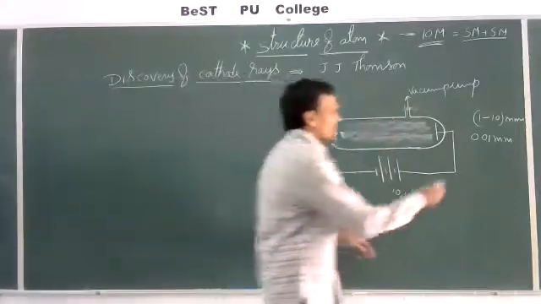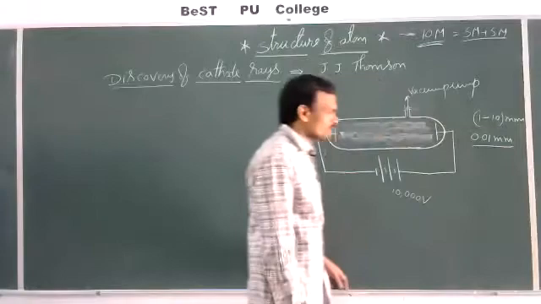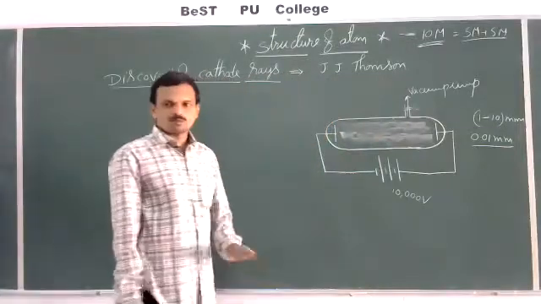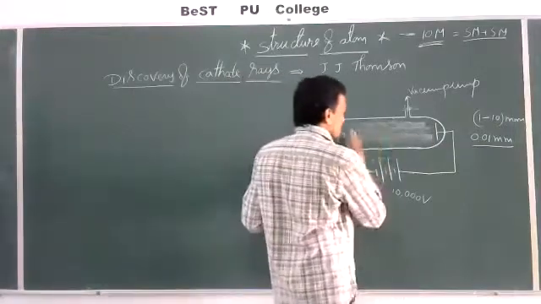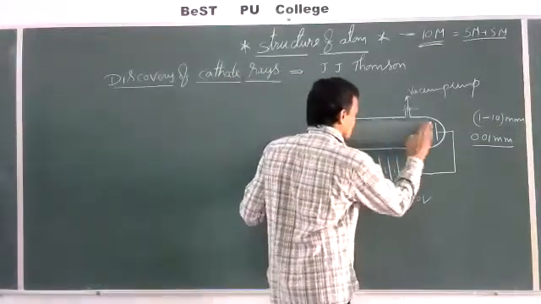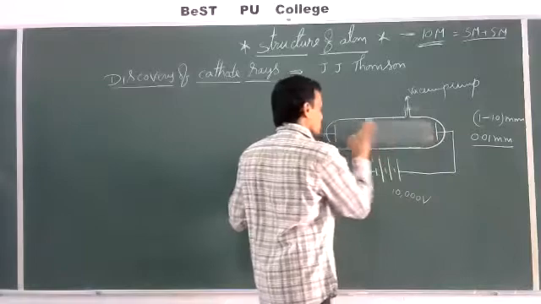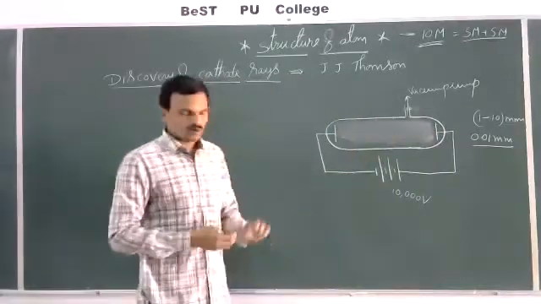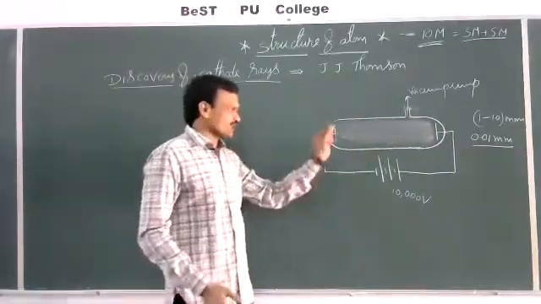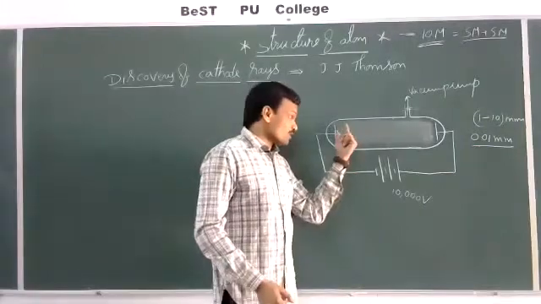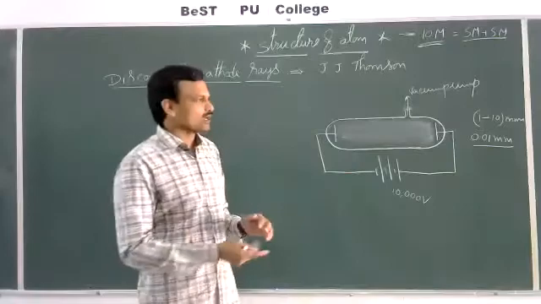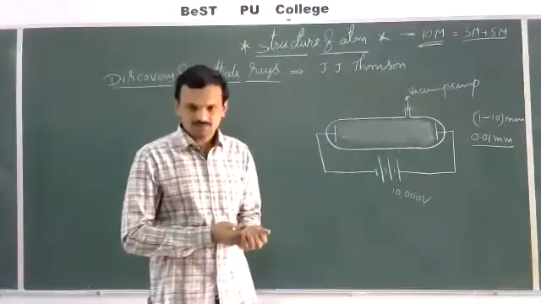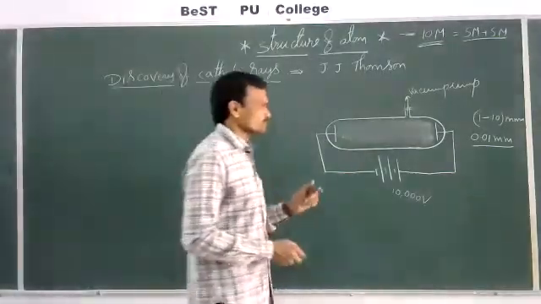At 0.01 mm no light is observed, but the gas present inside the discharge tube continues to conduct electricity. Okay, right.